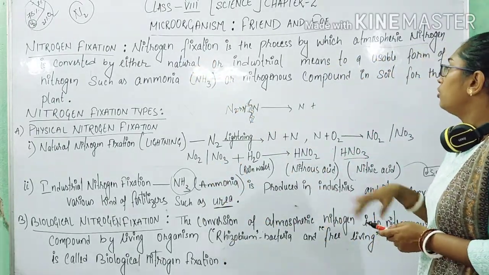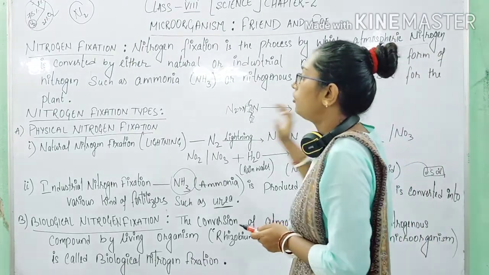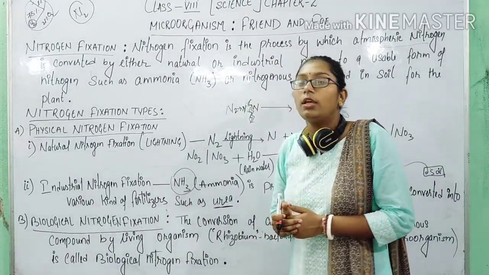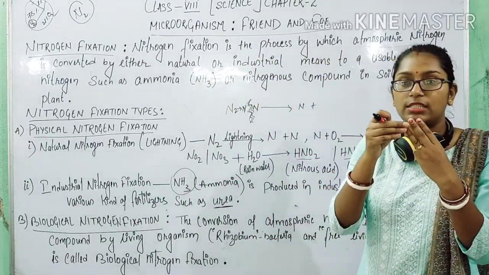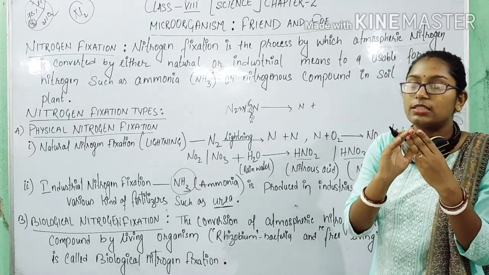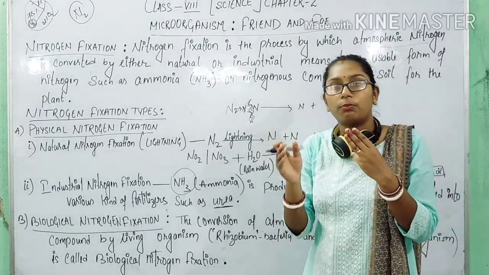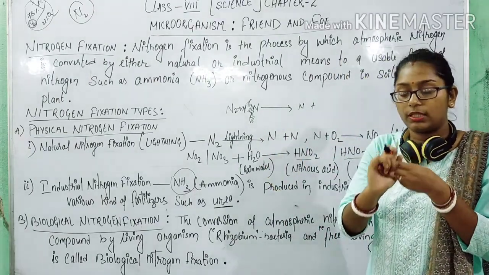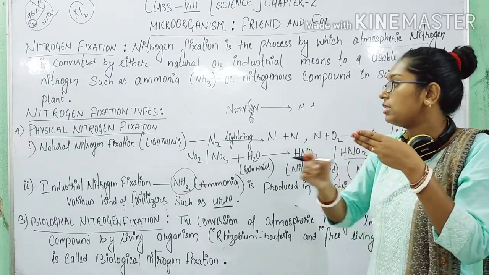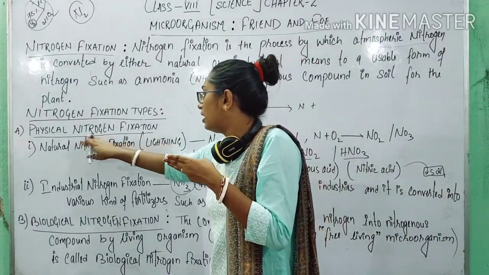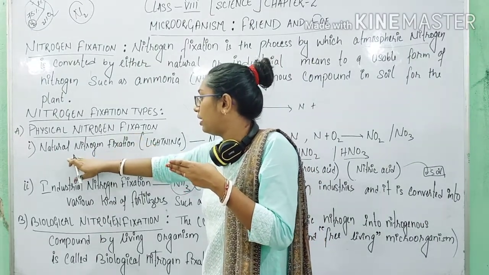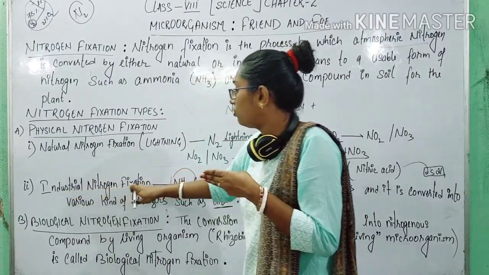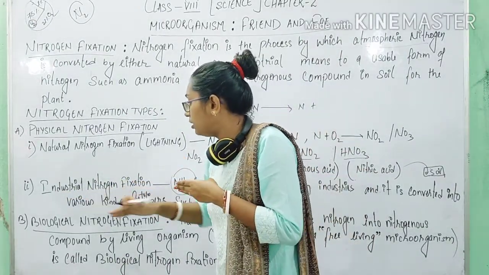Now see, types of nitrogen fixation. Actually nitrogen fixation is of three types. नाइट्रोजन तीन तरीके से फिक्स होता है। There are three processes: physical nitrogen fixation, which includes two, natural nitrogen fixation, also called lightning, and another is industrial nitrogen fixation.